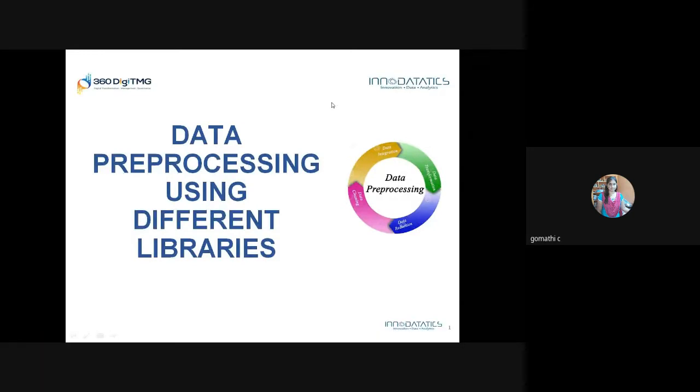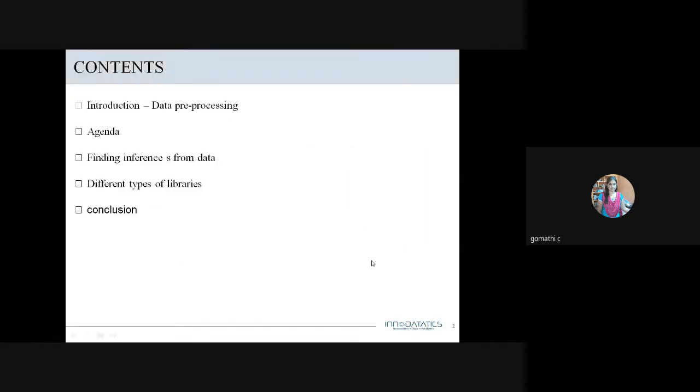Welcome back to another section of 360 DigiTMG. Today, I'm going to take the topic of data pre-processing using different libraries: how easily we can use these libraries, and how easily we can find the inference of the data. This is today's agenda.